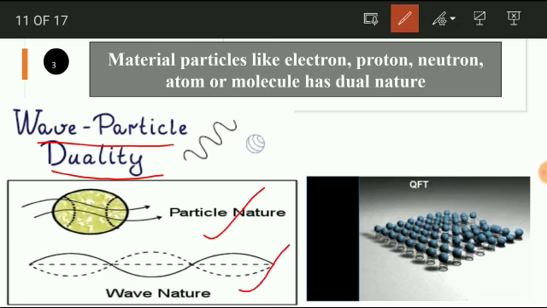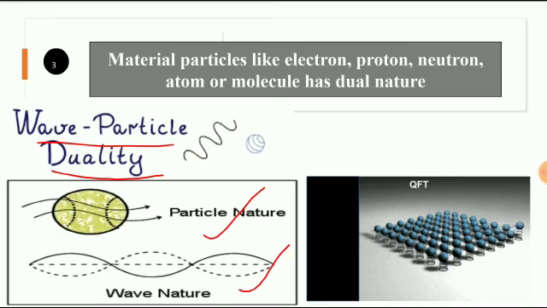At a time it shows only one nature, either it can be a particle or it can be a wave. It cannot show both natures at a time. If you happen to measure that, it will end in an error, which is called Heisenberg's uncertainty principle. For now, just understand that an electron can exhibit dual nature, one as a wave and the other as a particle.